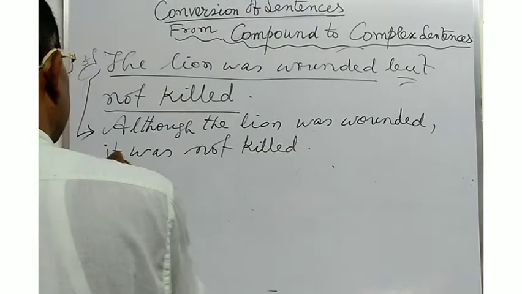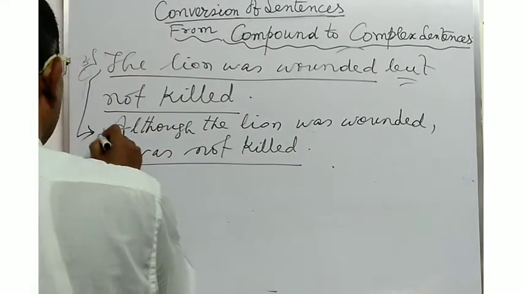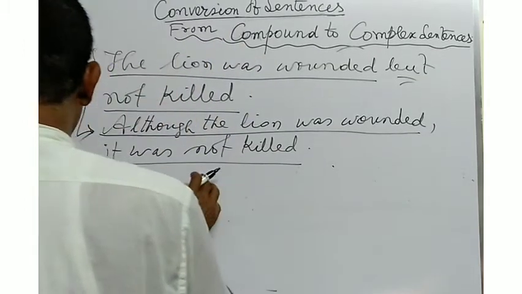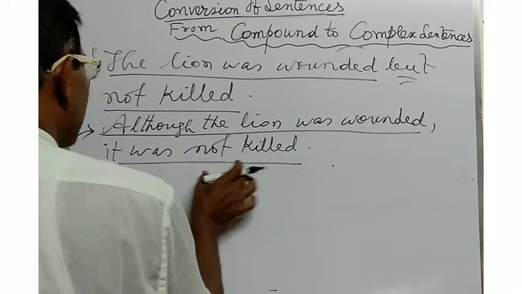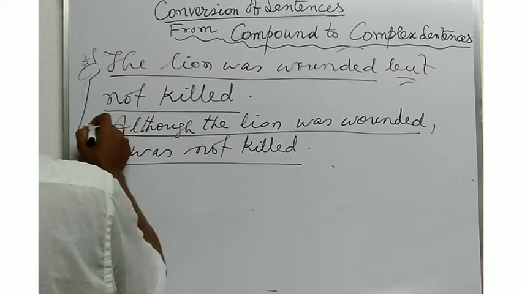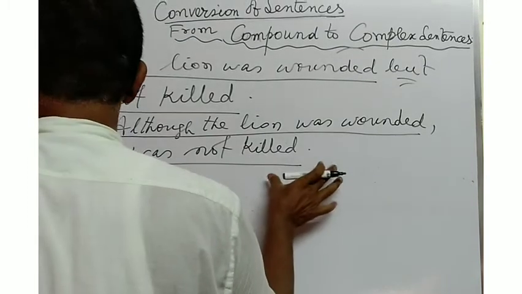In this way, "it was not killed" is the principal clause or main clause. And "although the lion was wounded" is the subordinating clause. When you see a main clause with one or more subordinating clauses, this is a complex sentence.